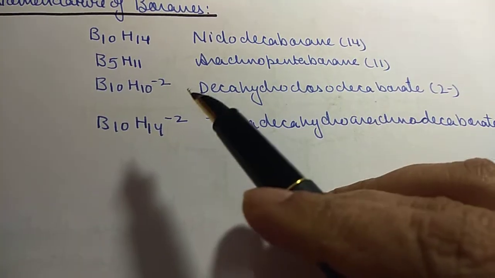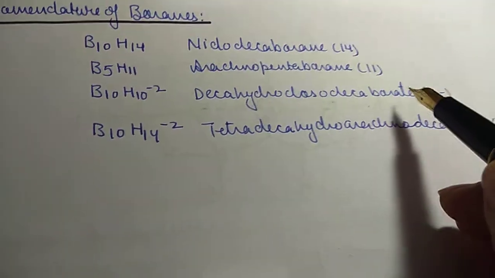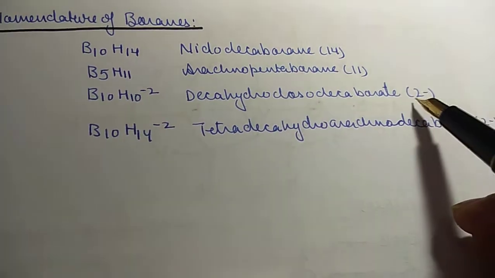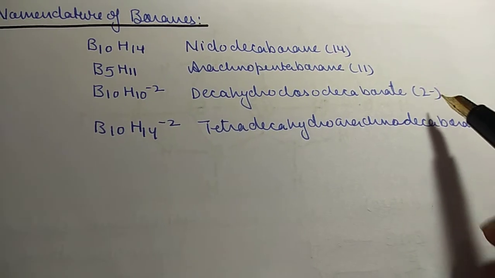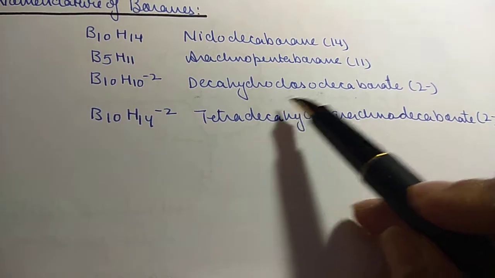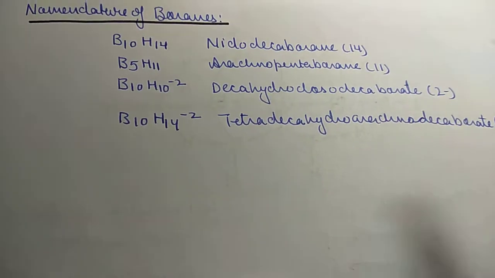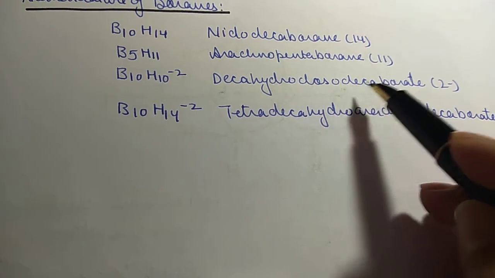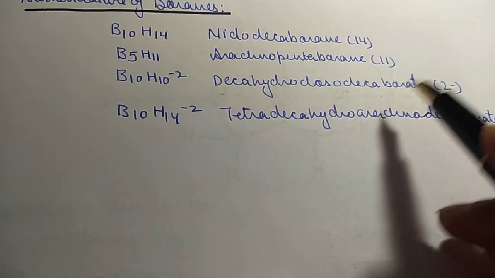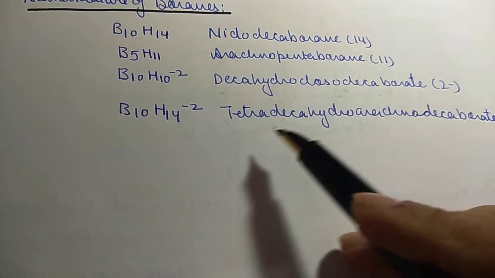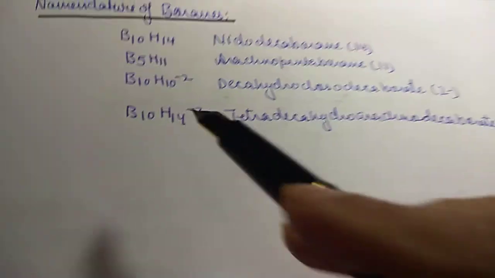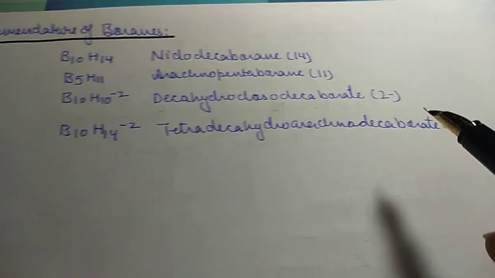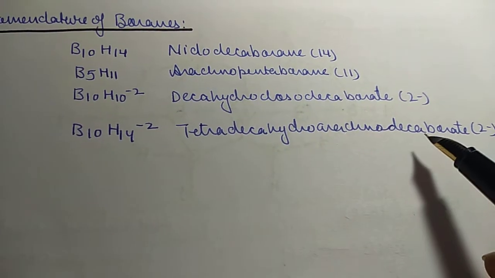Pentaborane, obviously 5 borons, and if there is an ion we add 'ate' to it, and in bracket we write the charge, which is the negative charge on it. So decahydro closo decaborate. Decahydro, 10 hydrogens. Closo is the structure of your skeletal boron framework. So closo decaborate. Then tetradecahydro, tetradeca 14 means hydro. Arachno decaborate. Arachno is the structure, so that is why decaborate.